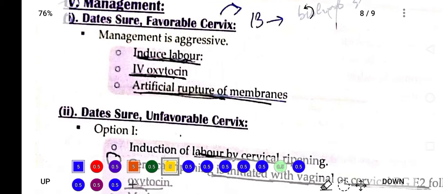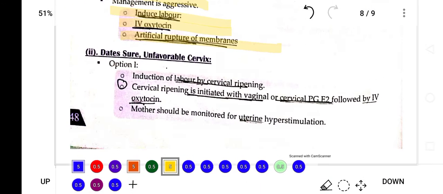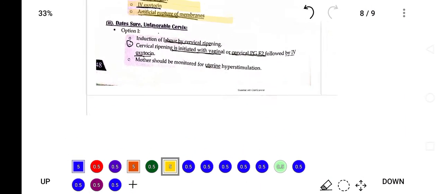So in this way this condition is present, and the management is to induce labor, give IV oxytocin, and perform artificial rupture of membranes. This way the baby can be managed and the life of the mother can be saved.